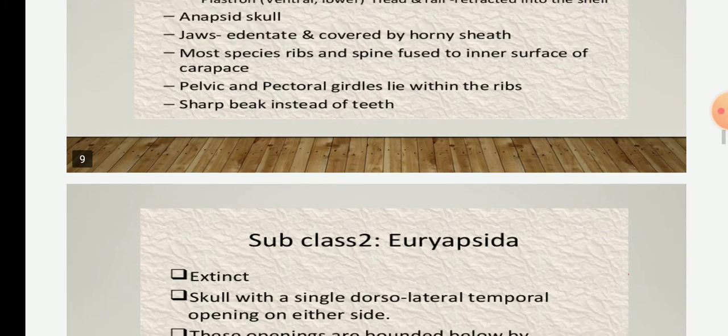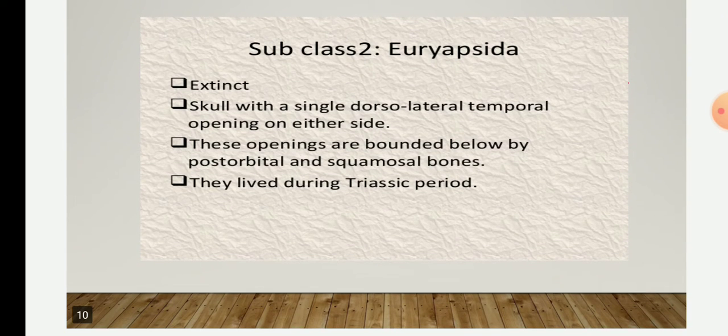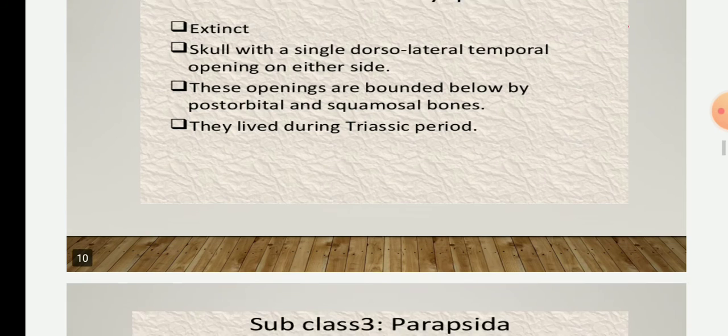Okay, the next subclass is Euryapsida, which is the extinct one. The skull will be having a single dorsal lateral temporal opening on either side. Okay, and this opening is bound below by the post-orbital and the squamosal bone. They lived during the Triassic period. So Triassic period is the period that is 252 to 200 million years ago, where the great mass extinction took place. Okay.